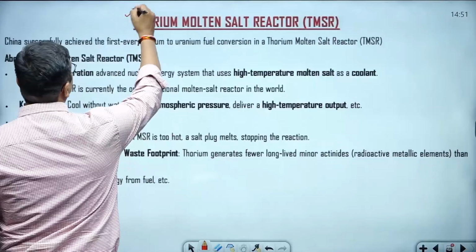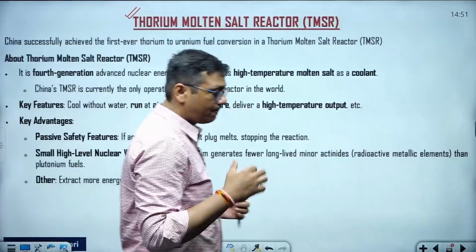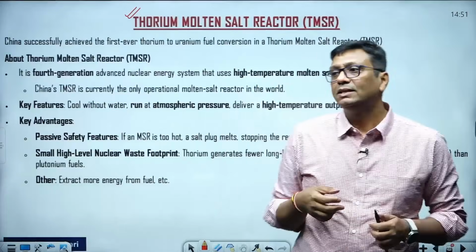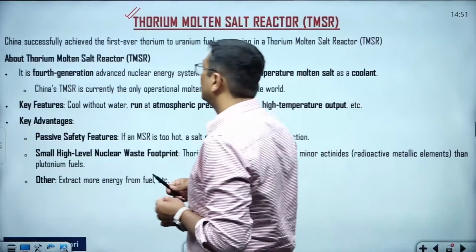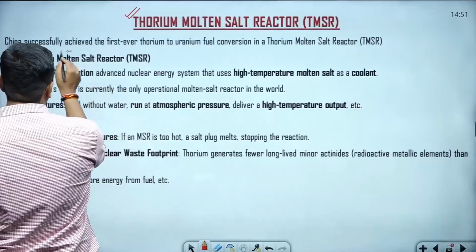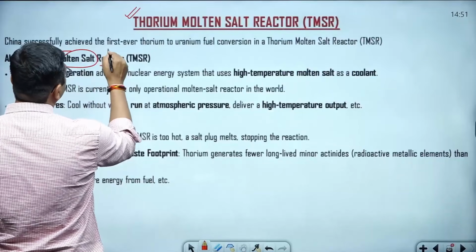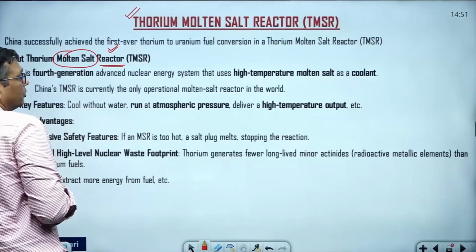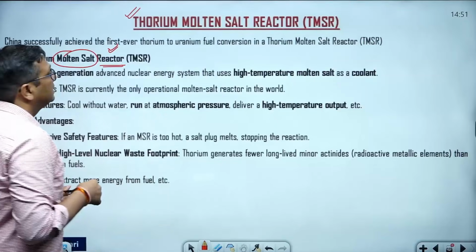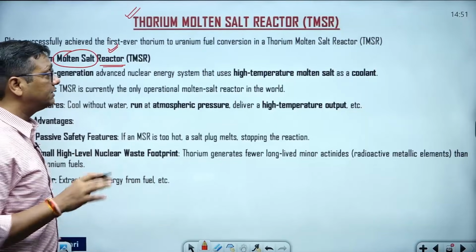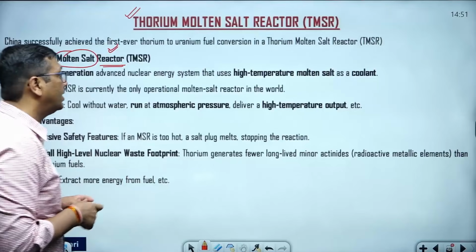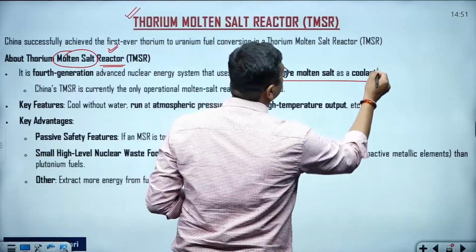Actually, this is one of the reactors that was in the news from the China side. China is going to use molten salt inside a reactor as a coolant, and the first time such a thing is going to be used by China, and this is very safe, guys. This is a very safe coolant that China has a plan to use: high temperature molten salt as a coolant.